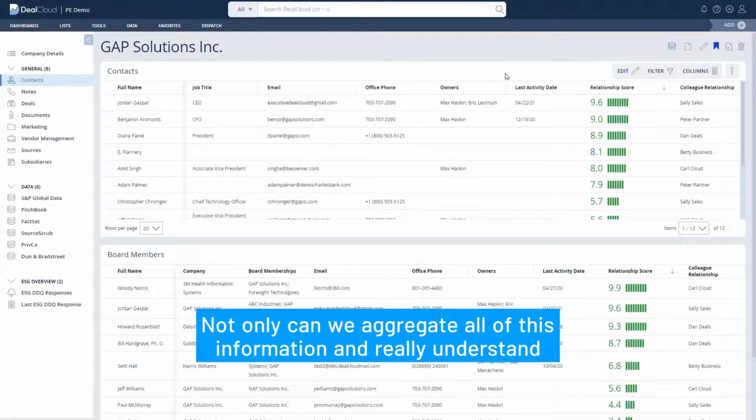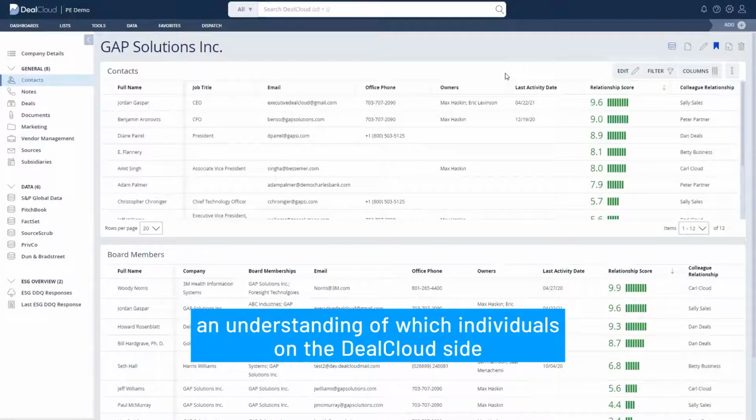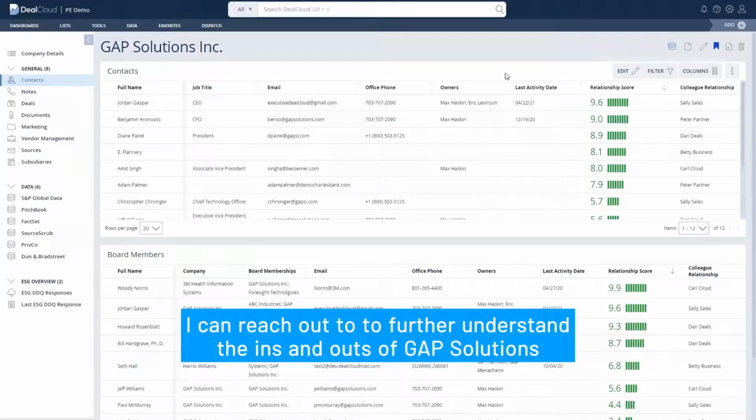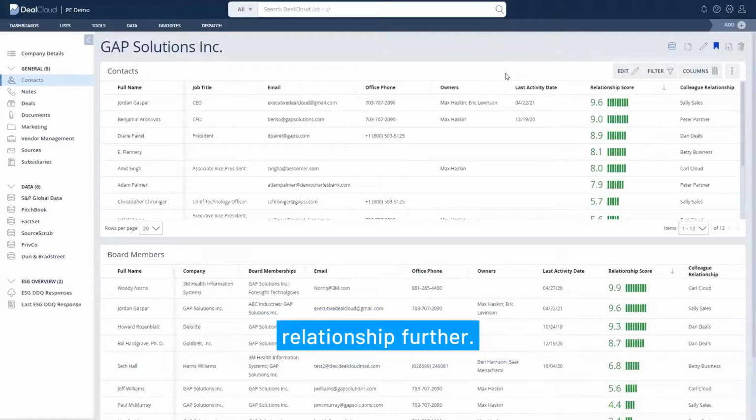Not only can we aggregate all of this information and really understand the strength of colleagues to companies, but also it gives me an understanding of which individuals on the DealCloud side I can reach out to further understand the ins and outs of Gap Solutions and leverage those relationships to develop the company relationship further.